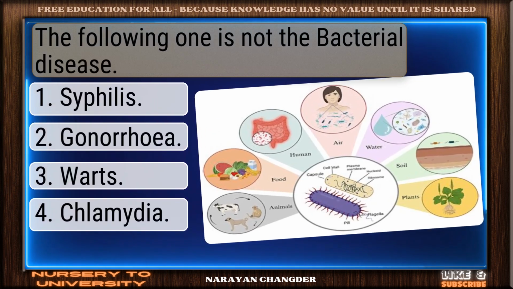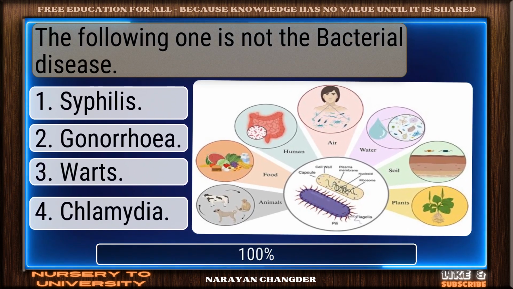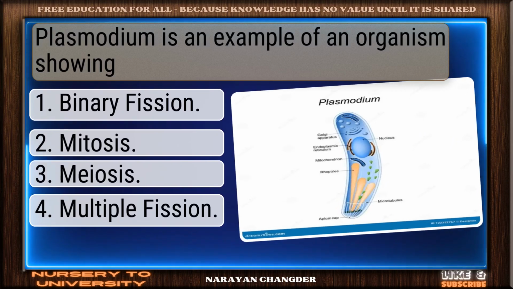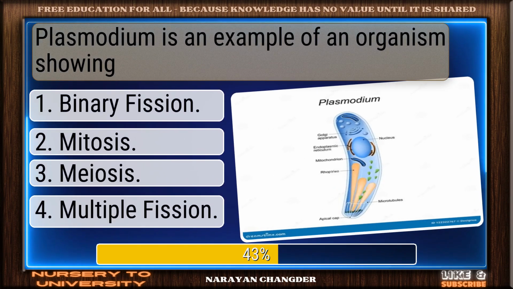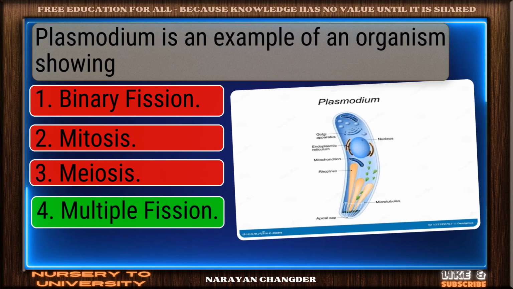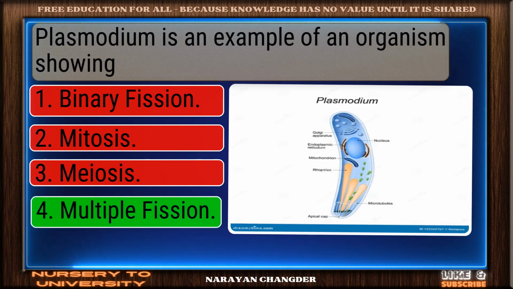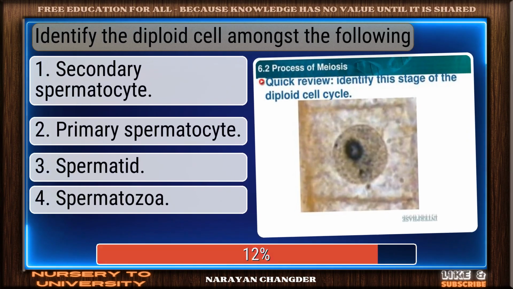The following one is not the bacterial disease. Strong choice. Warts is the right answer. Plasmodium is an example of an organism showing. Well reasoned. Multiple fission is the correct choice. Identify the diploid cell amongst the following.